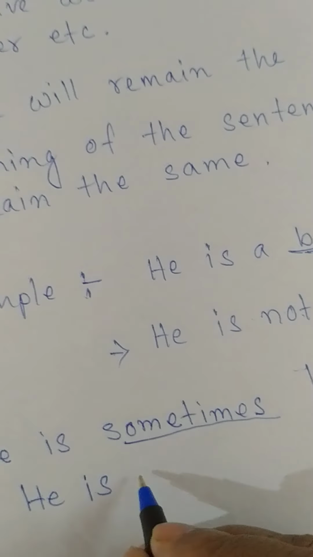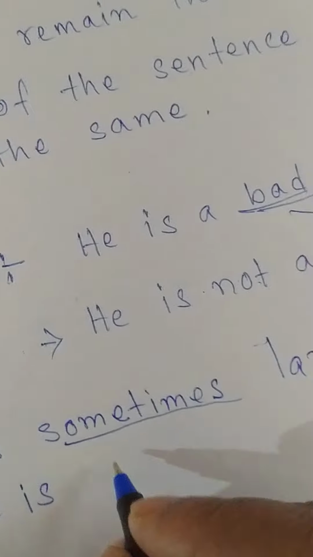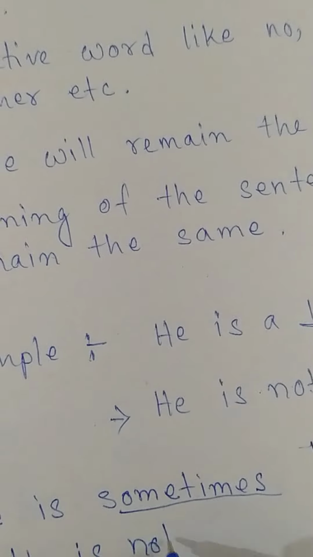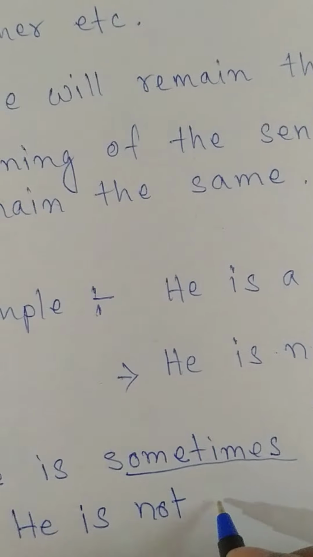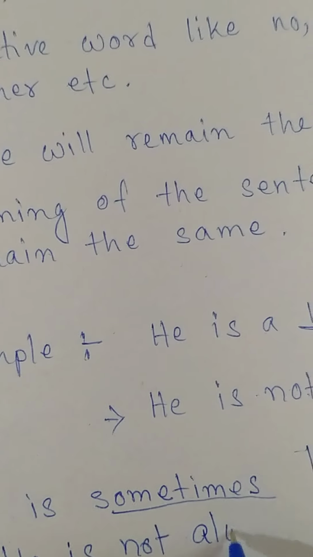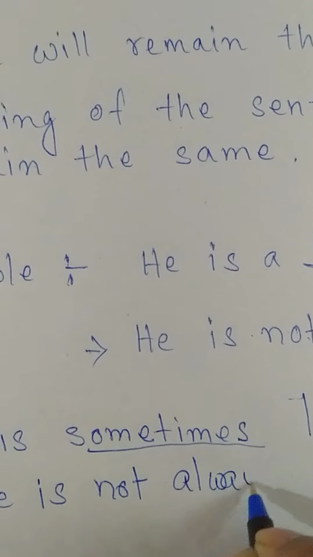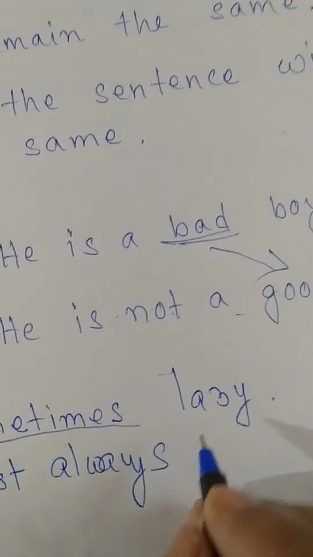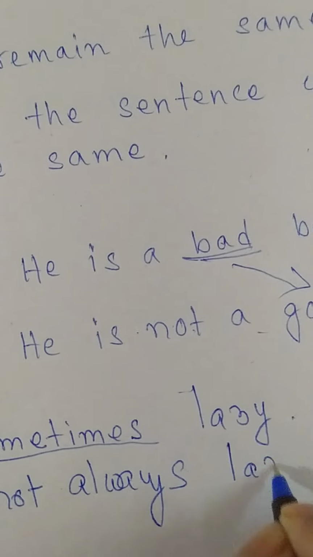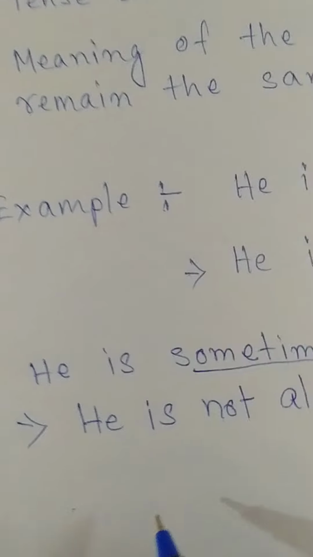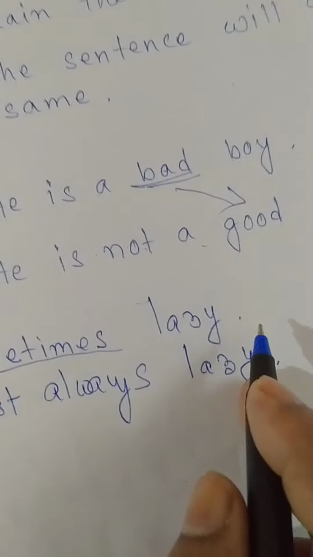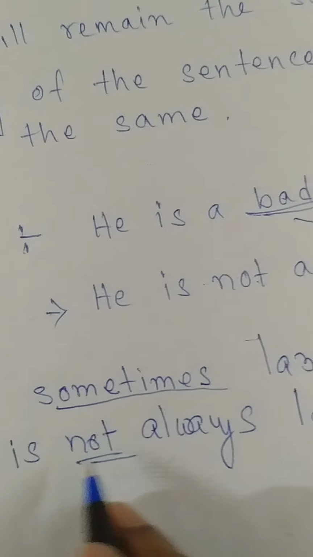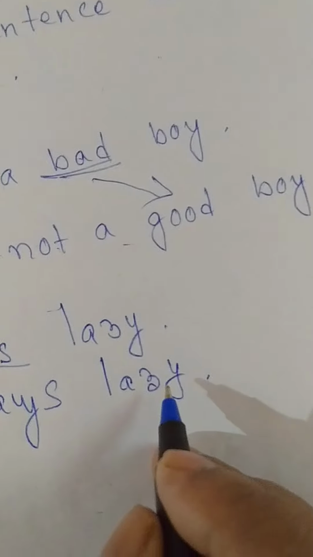He is, we have to put one negative word. He is not, opposite of sometimes, always. He is not always lazy. So, he is sometimes lazy; we have put the negative word: he is not always lazy.